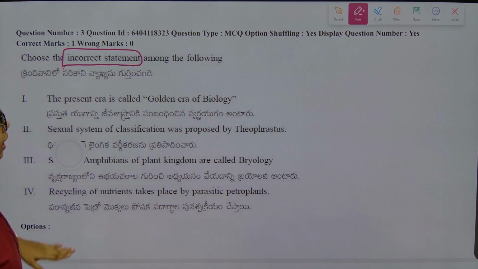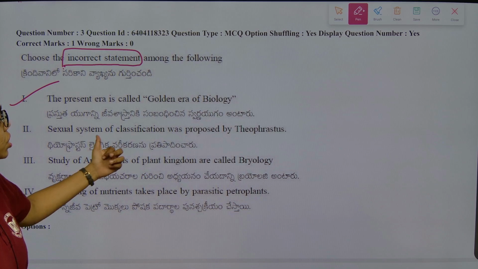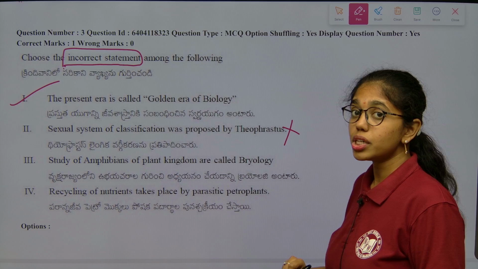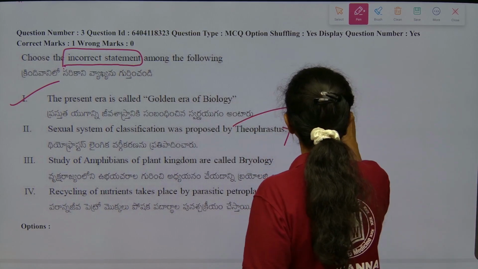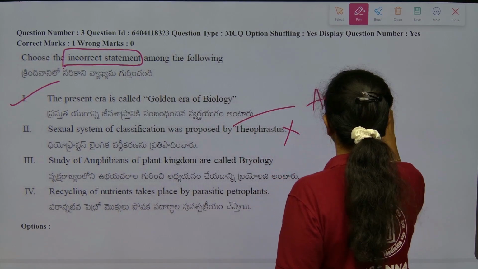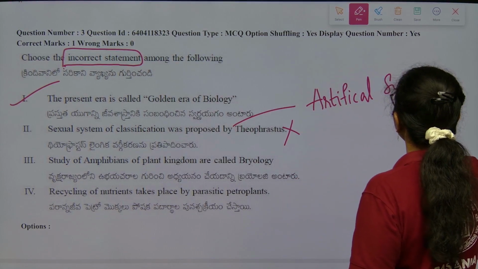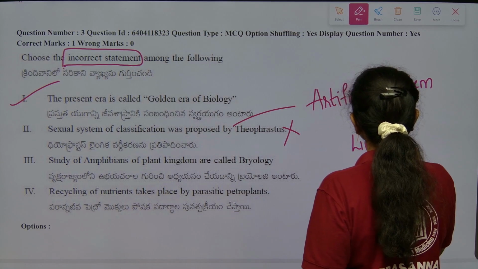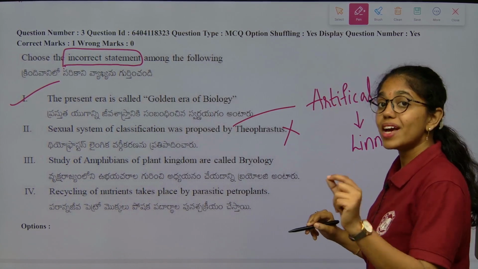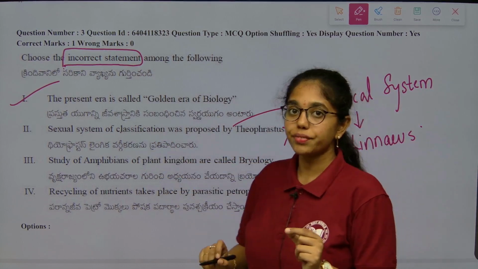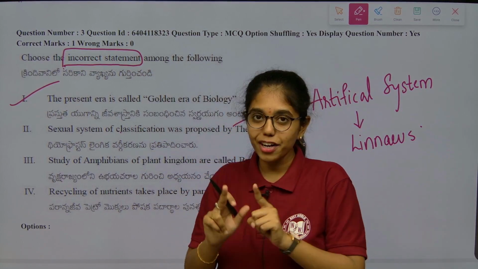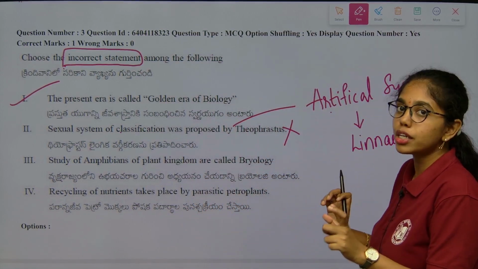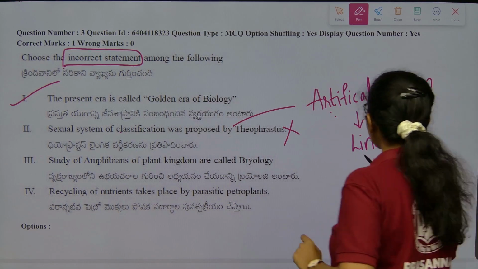The present era is called the golden era of biology, yes, true. Sexual system of classification is proposed by Theophrastus, wrong. We all know, right? Sexual system of classification is also called the artificial system of classification. This is given by Carolus Linnaeus. Why is it called the sexual system of classification? Because Linnaeus focused on the androecium structures, right? So, this is also called the artificial system of classification, and the proponents of this system are Linnaeus and Aristotle.